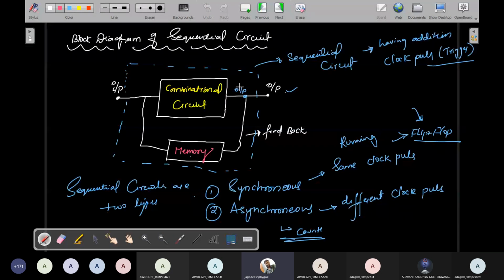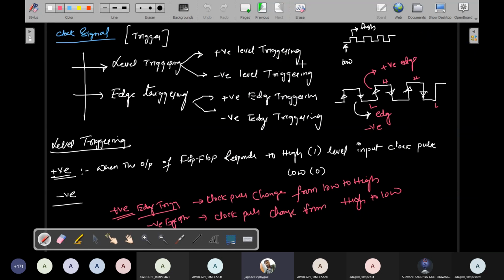So I start with sequential circuits and explain what a sequential circuit is. We will discuss synchronous and asynchronous types of sequential circuits, and after that we explain the trigger clock pulse. Clock pulse means triggering. A trigger is a device to produce a continuous clock pulse.